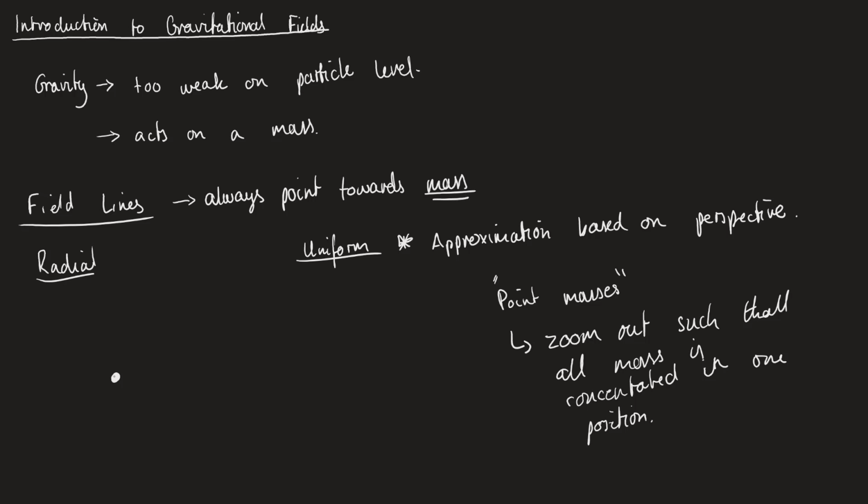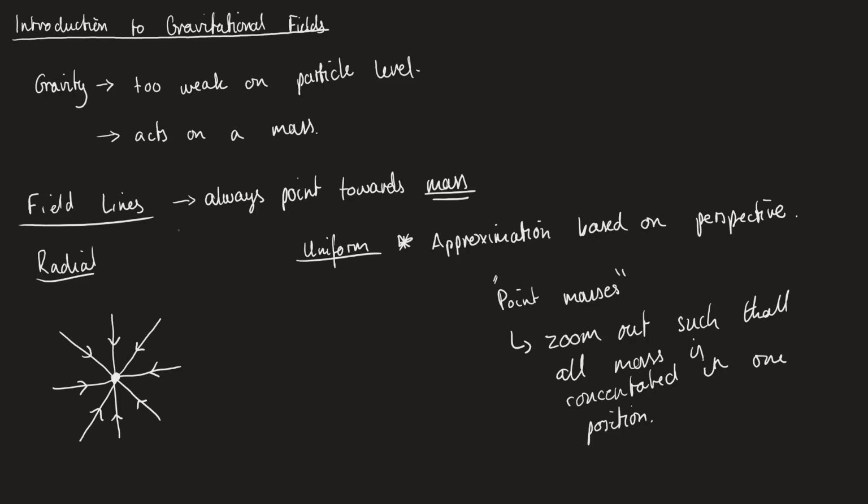So our radial field, it's radial because we're going to end up with a circular type of field, and then all of these lines are going to point towards the mass at the center. And this is a radial field. So this is the approximation we make when we zoom out far enough.